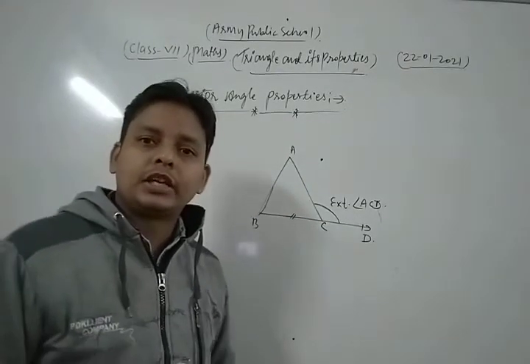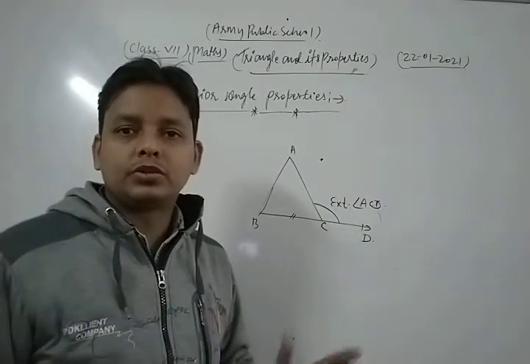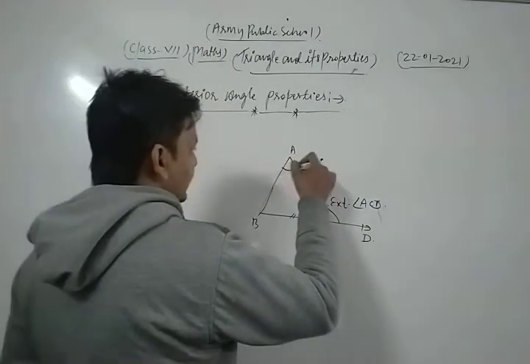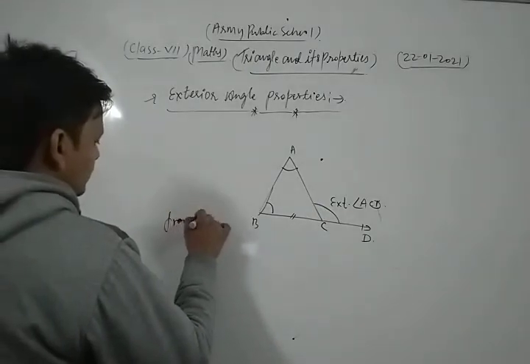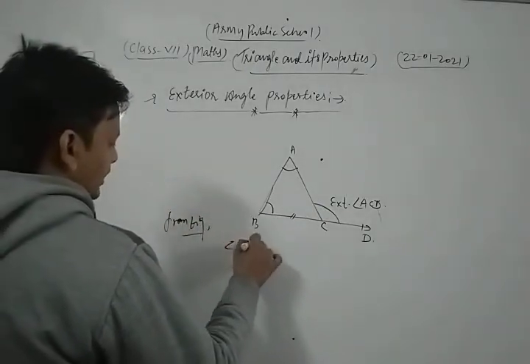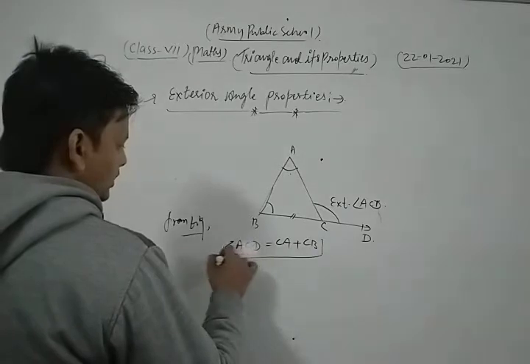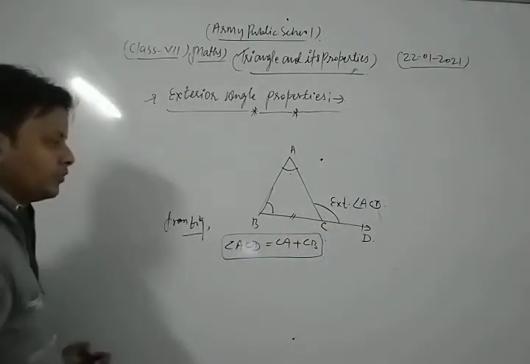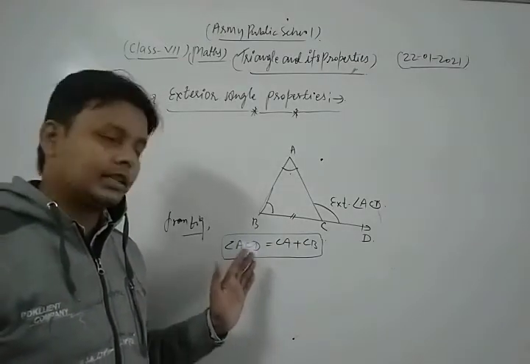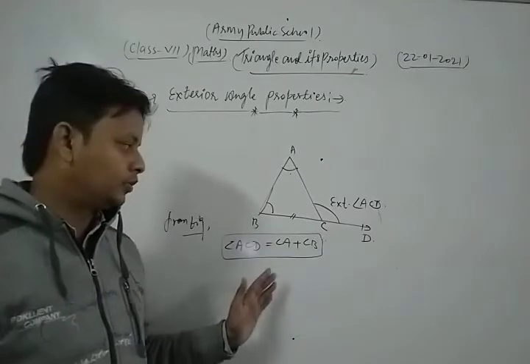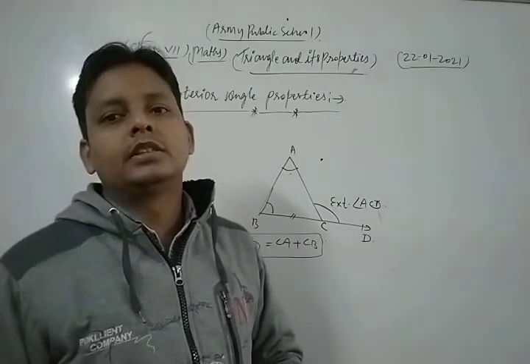Okay, so according to exterior angle property, the exterior angle of a triangle is always equal to the sum of its two opposite interior angles, like that A and B. Now from that property, from the figure, angle ACD is always equal to angle A plus angle B. This is the exterior angle property of the triangle. Okay, so dear students, please remember that result in your mind always. The exterior angle of a triangle is always equal to the sum of its two opposite interior angles.